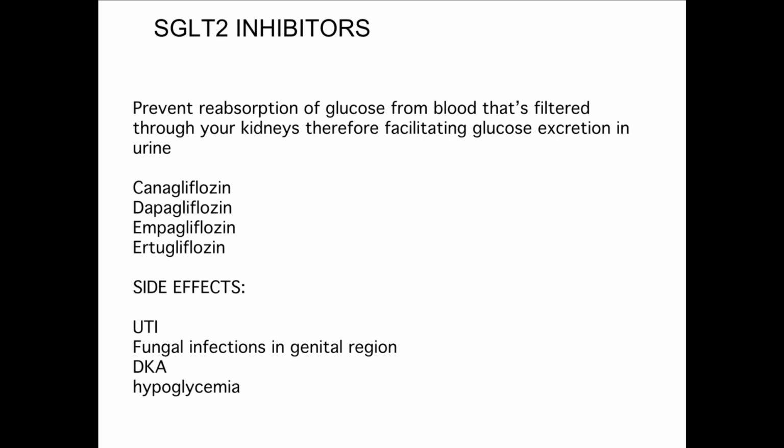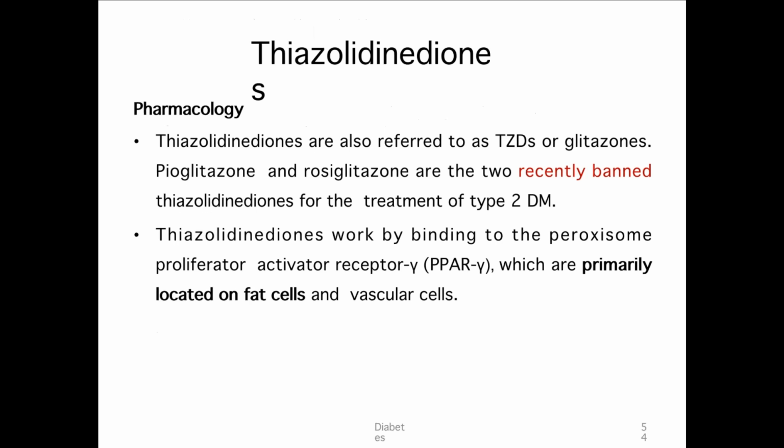disorders. Now coming to SGLT2 inhibitors, they prevent reabsorption of glucose in the blood that is filtered through your kidneys, therefore facilitating glucose excretion in your urine. Okay, so basically SGLT2 is the receptor which is present in the kidney by which the kidneys reabsorb the glucose. These inhibitors inhibit the SGLT2, which in turn prevents reabsorption of the glucose and causes excretion of the glucose. The medications include canagliflozin, dapagliflozin, empagliflozin, ertugliflozin. The side effects are your UTI, fungal infections in the genital region. They can cause euglycemic ketoacidosis, hypoglycemia.